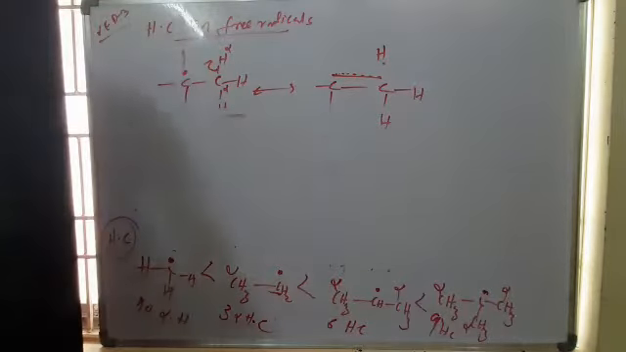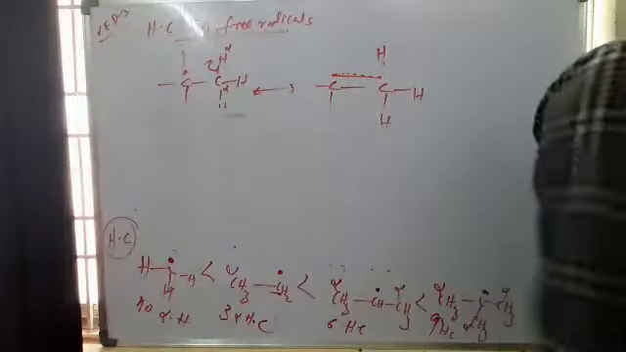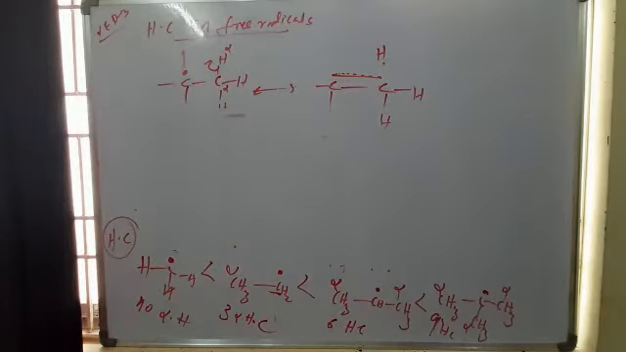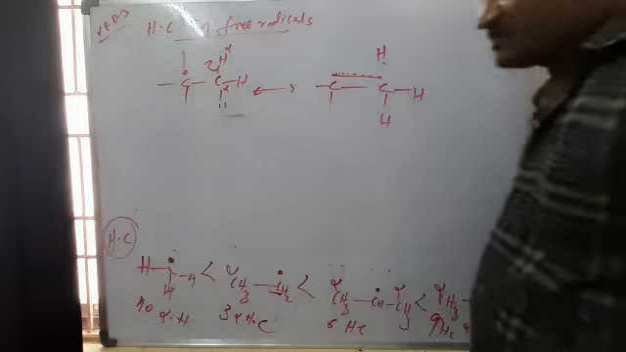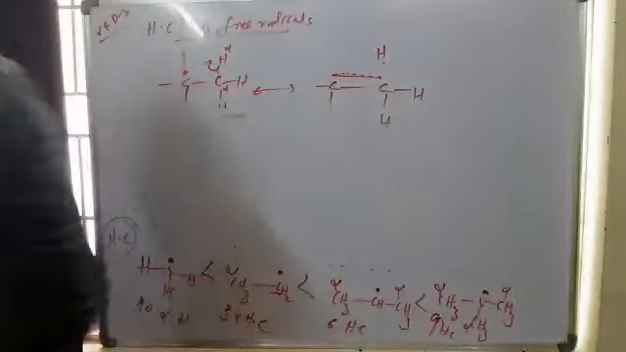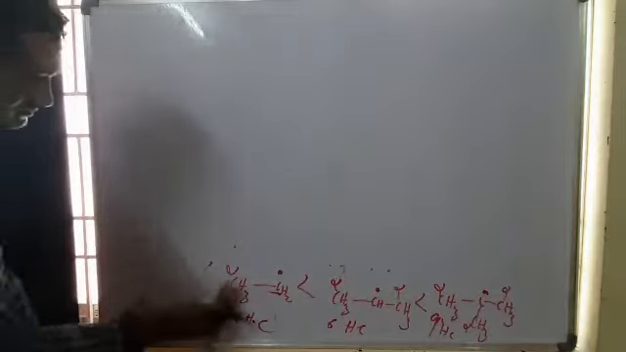So the stability of free radicals is similar to carbocations. Carbocation stability and free radical stability are similar. And next, if you see, that is the stability of different carbocations.